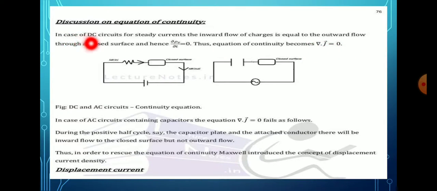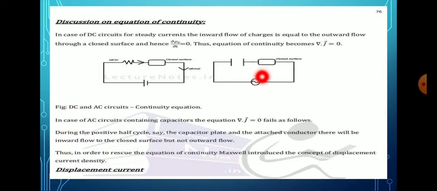Now, in the case of an AC circuit with steady current, the inward flow of charges is equal to the outward flow of charges throughout that closed surface. So the equation of continuity becomes del dot J bar is equal to 0. For that, we have to consider the AC circuit with a capacitor. Consider a closed surface that encloses only one plate of the capacitor.